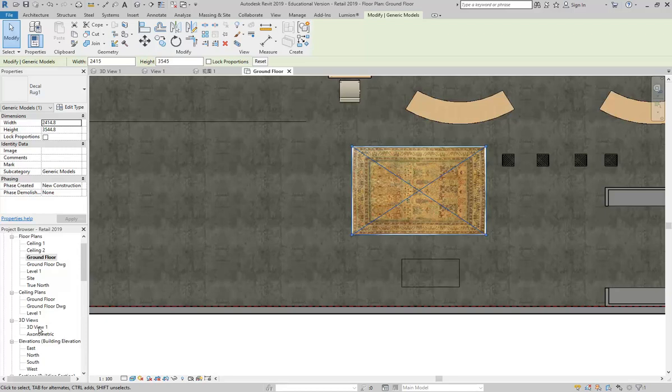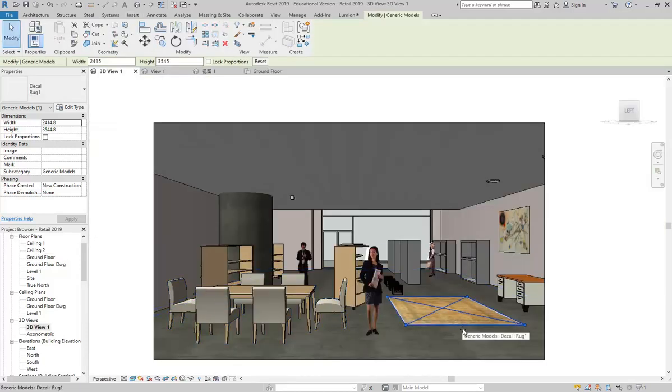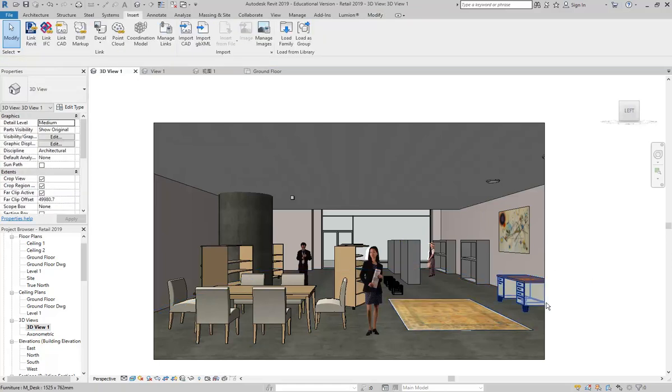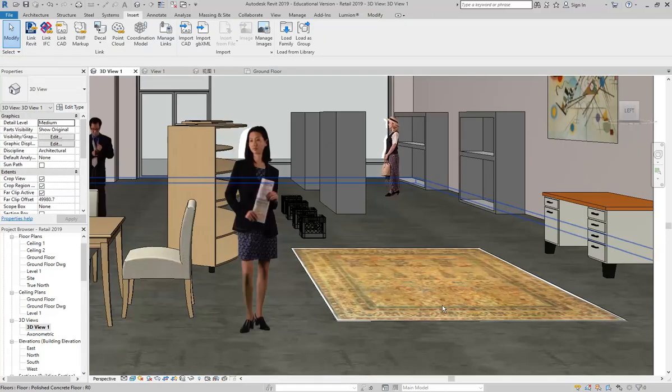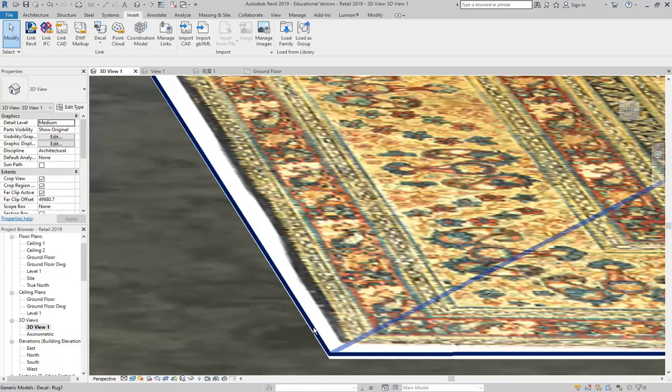So coming back then to my perspective view, you can see that, and you can still keep adjusting it. Maybe it's a little bit, not too bad actually. Yeah, I'm happy with that. So if you're fussy like me and a lot of other people and have noticed the white border around the edge, you can take that off.